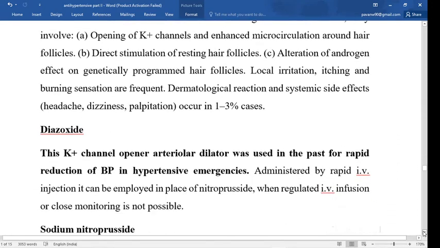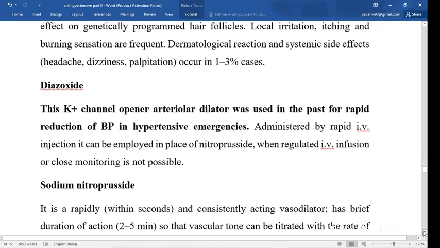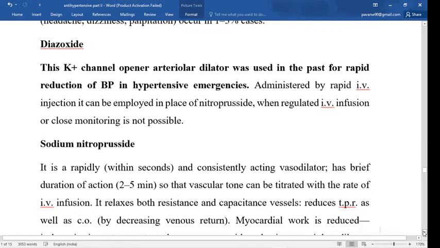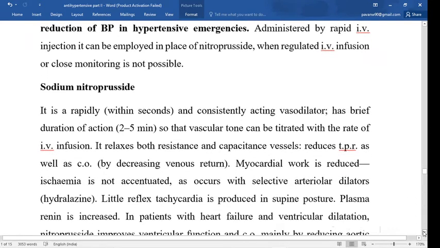Now the next drug is diazoxide. Diazoxide is a potassium channel opener with an arterial dilator action, used in the past for rapid reduction in blood pressure in hypertensive emergencies. Now the next drug is sodium nitroprusside. Sodium nitroprusside is a rapidly and consistently acting vasodilator. The main action: it acts rapidly, and it relaxes both the resistance and the capacitance vessels. It reduces the total peripheral resistance as well as the cardiac output.